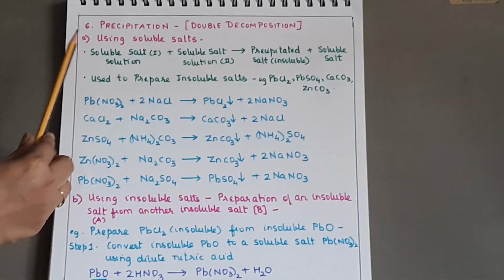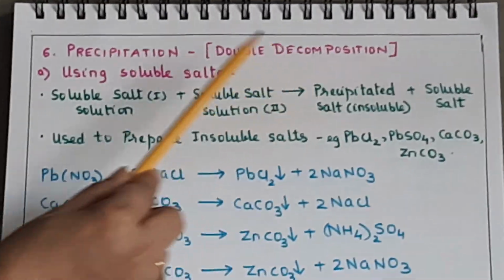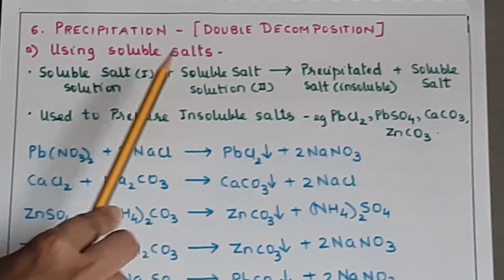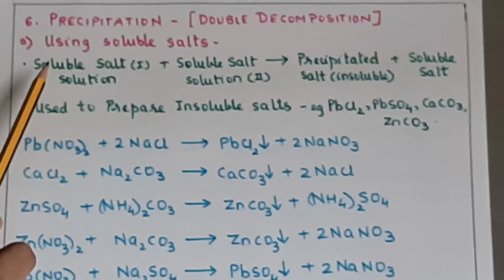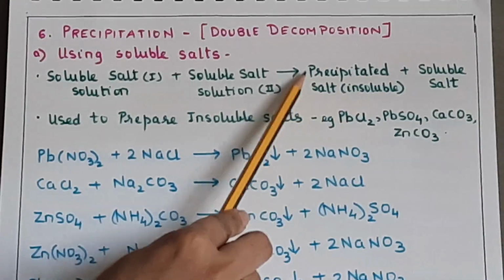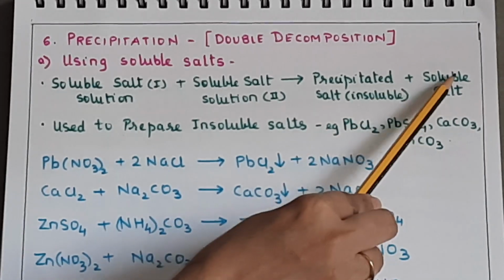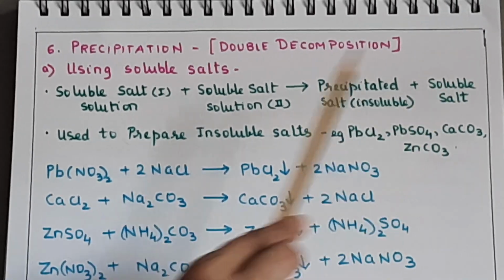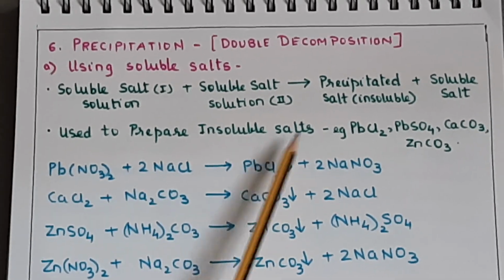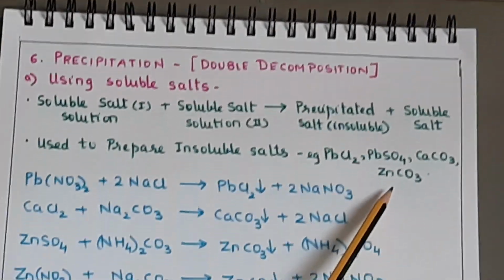Now coming to the last method of preparation, that is precipitation, double decomposition. In that we had discussed two methods. One is using soluble salts. So as I explained to you, this is soluble salt 1, soluble salt 2. This will give you the precipitated insoluble salt and a third soluble salt. Now this particular method is used to prepare all insoluble salts like PbCl2, PbSO4, CaCO3 and ZnCO3.